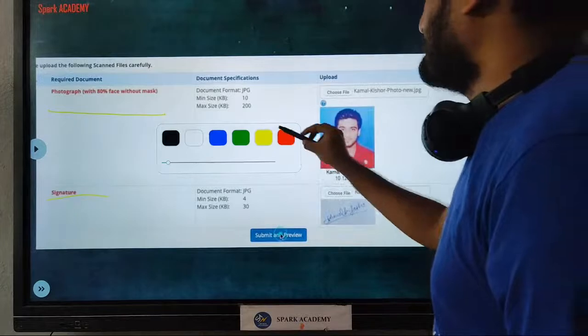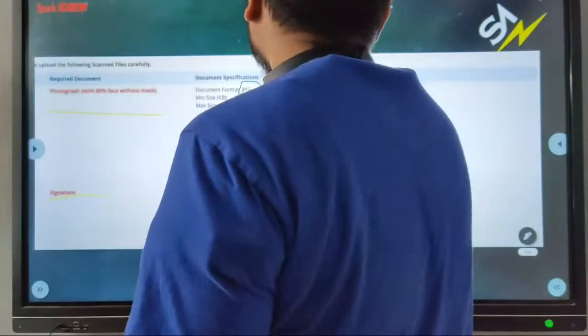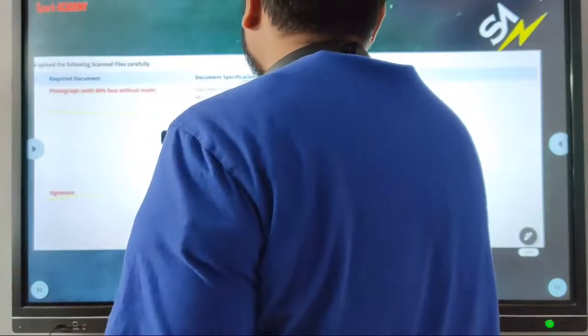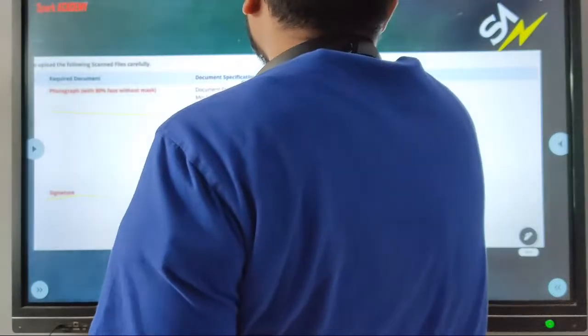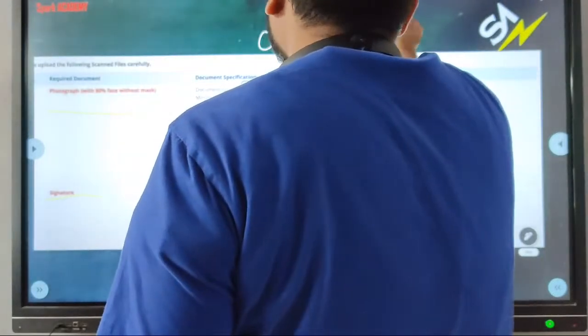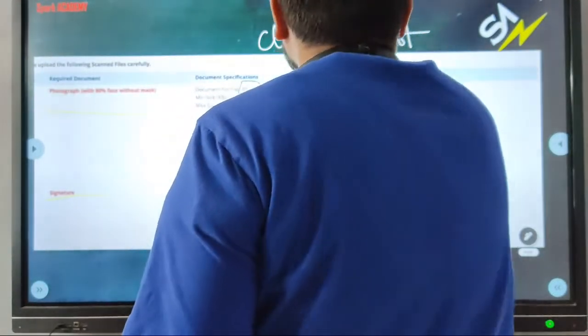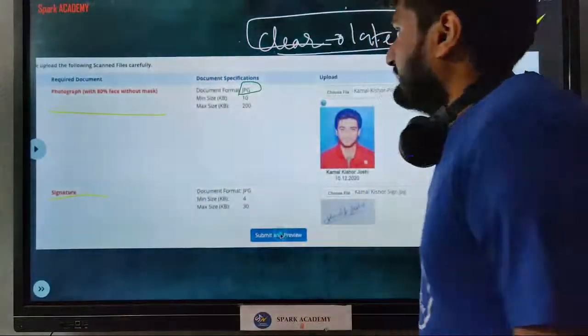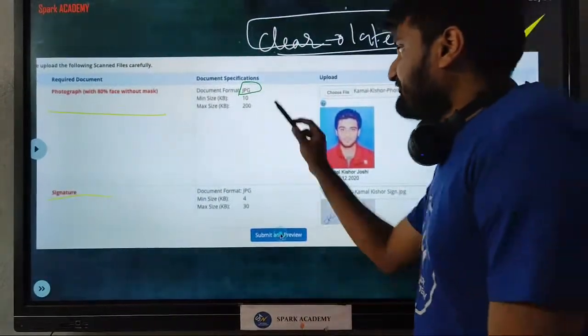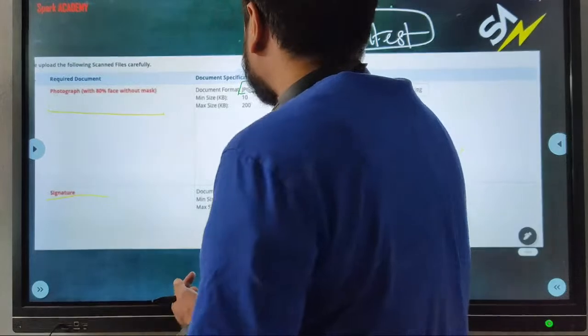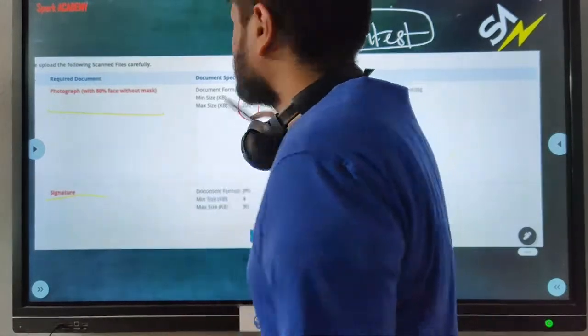You need to have a passport size photograph in a JPG format. It should be a clear, latest photograph. Clear and latest. If you are exceeding the size, then use some tools like an image reducer.